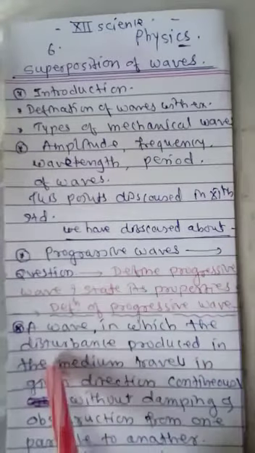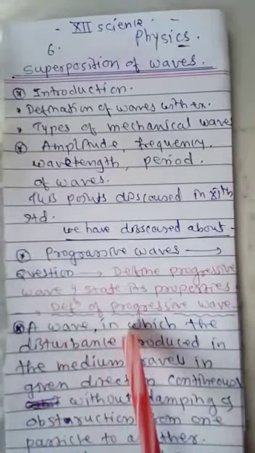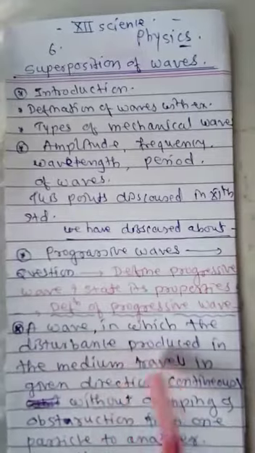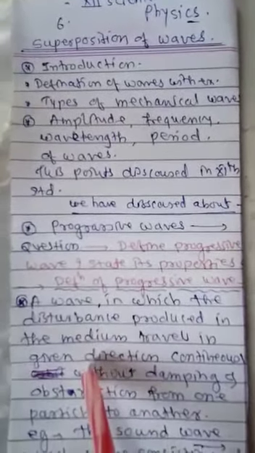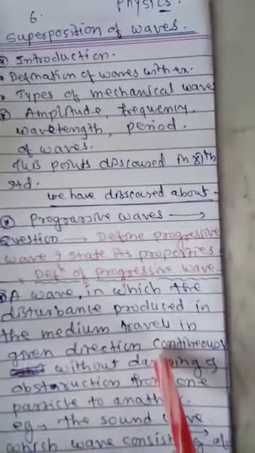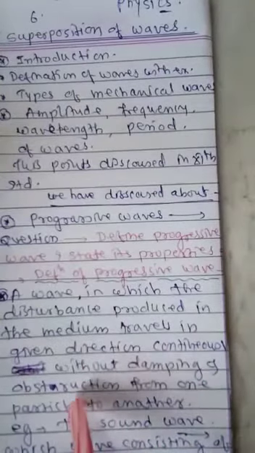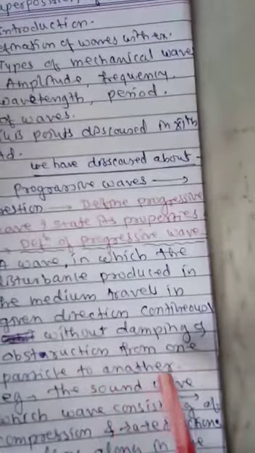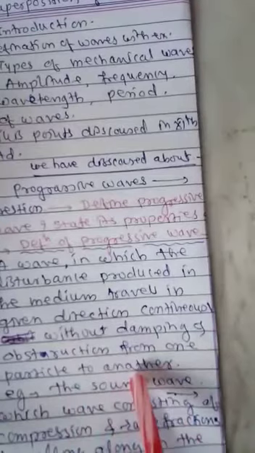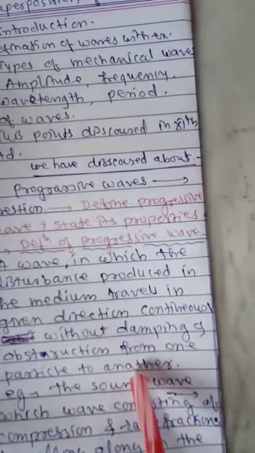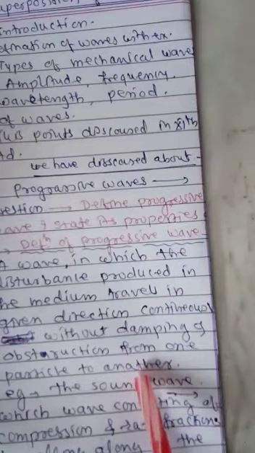In books, it is a wave in which the disturbance produced in the medium travels in a given direction continuously, without damping and obstruction, from one particle to another particle, which means these waves travel continuously along the same direction.